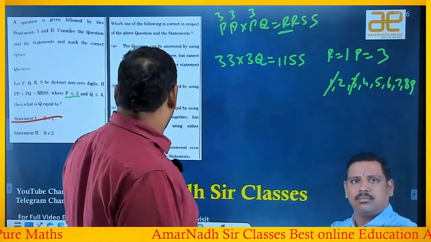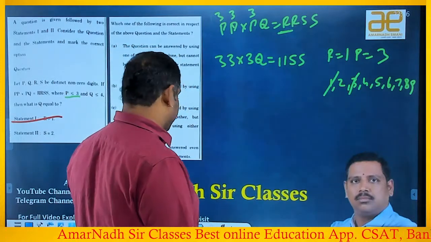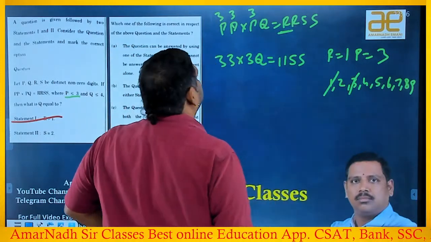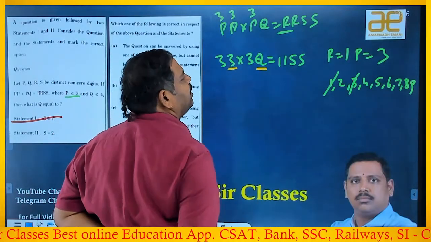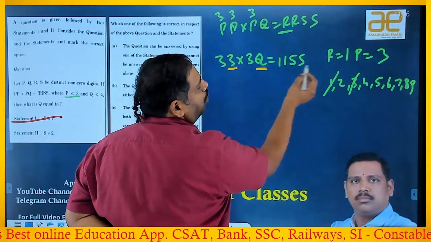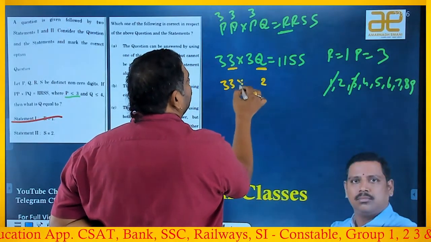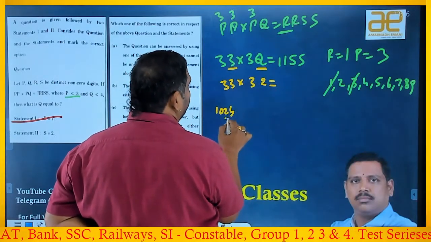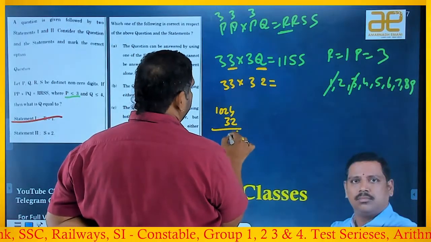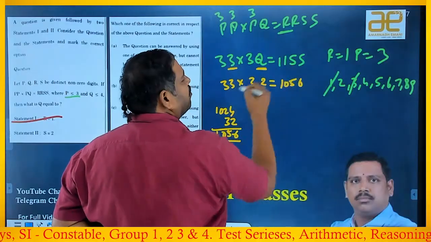Okay, so we have to verify whether, without having any statement, we are able to answer or not. Now I am verifying that. So 3 into some number gives S, right? Q should not take 1. I am taking Q equal to 2. It means 33 into 32, I have to verify. 32 into 32 is 1024, and 32 into 1 more gives 1056, but it should be 11, right?